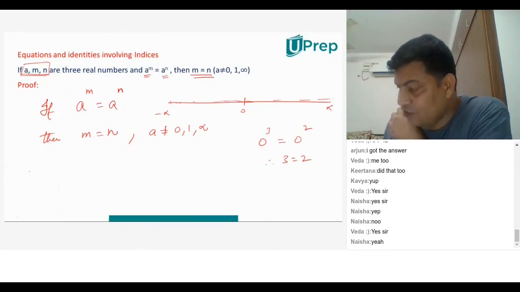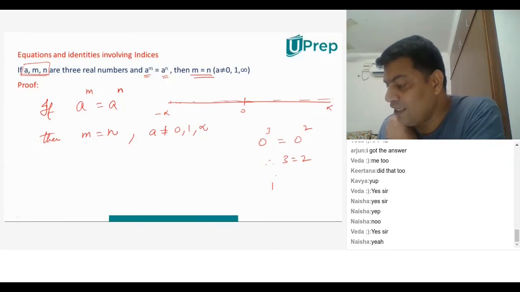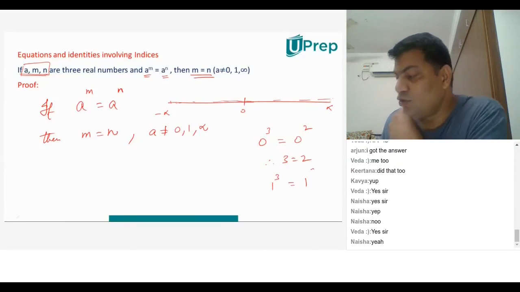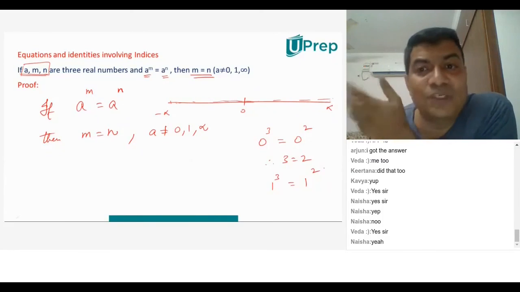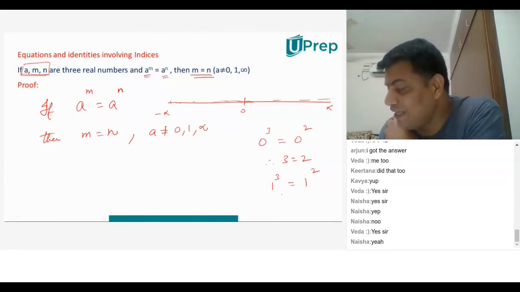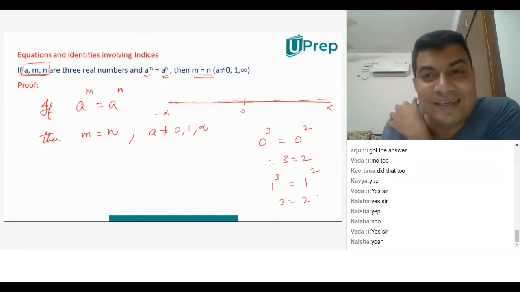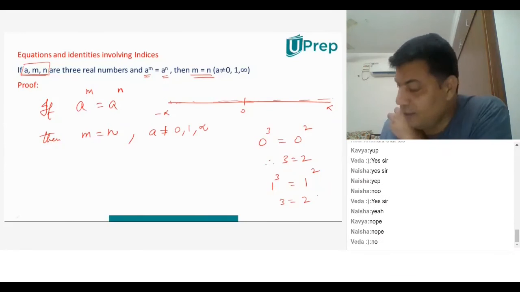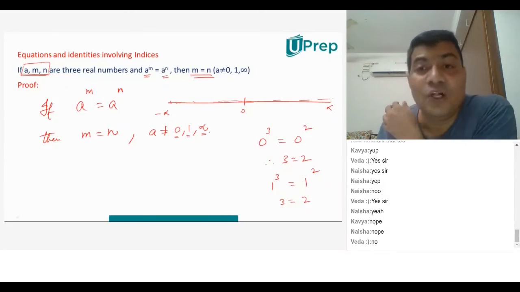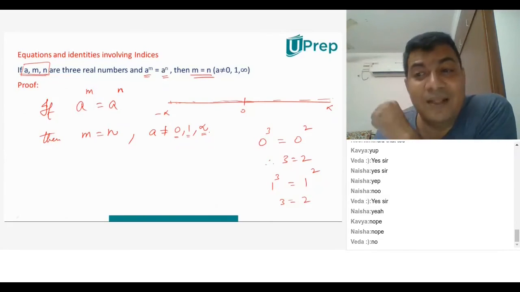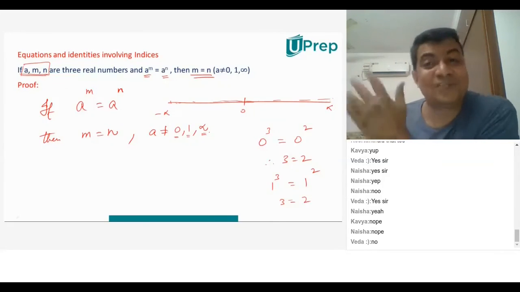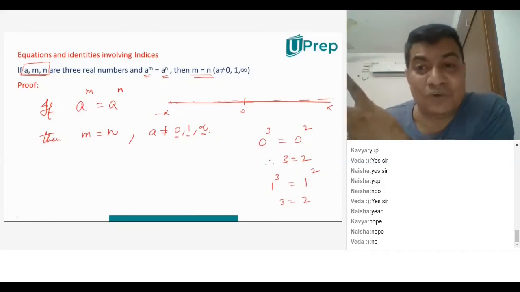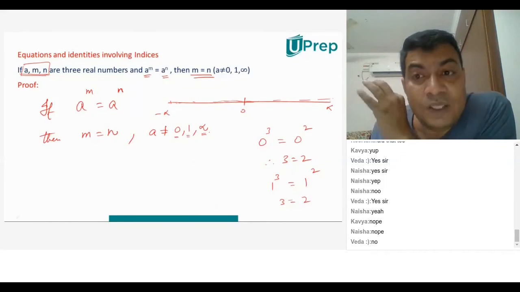Instead of 0, even if it is 1, 1 power 3 is also 1, 1 power 2 is also 1, and I will end up saying 3 is equal to 2. Can I say that? No. That's the reason the value of a cannot be 0, and the value of a cannot be 1. Similarly, the value of a cannot be infinity also. Infinity power 3 is infinity, infinity square is also infinity. Therefore, 3 is equal to 2. I cannot say that. So this logic holds good.